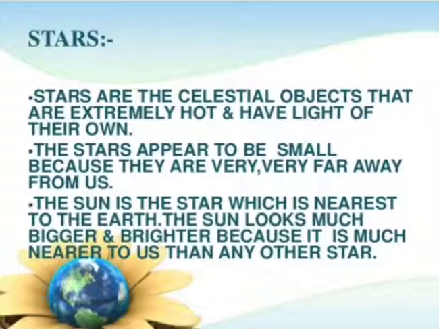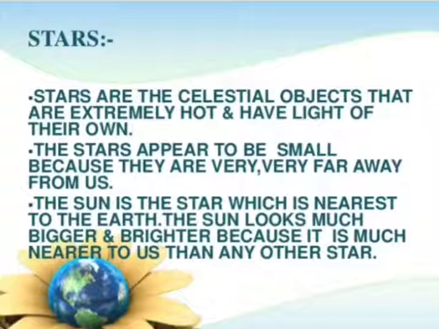Stars. Stars are the celestial objects that are extremely hot and have light of their own. So what are stars? These are the celestial objects which emit their own light and they are extremely hot. The stars appear to be very small because they are very far away from us. They appear very small just because the distance of the stars from earth is very large.